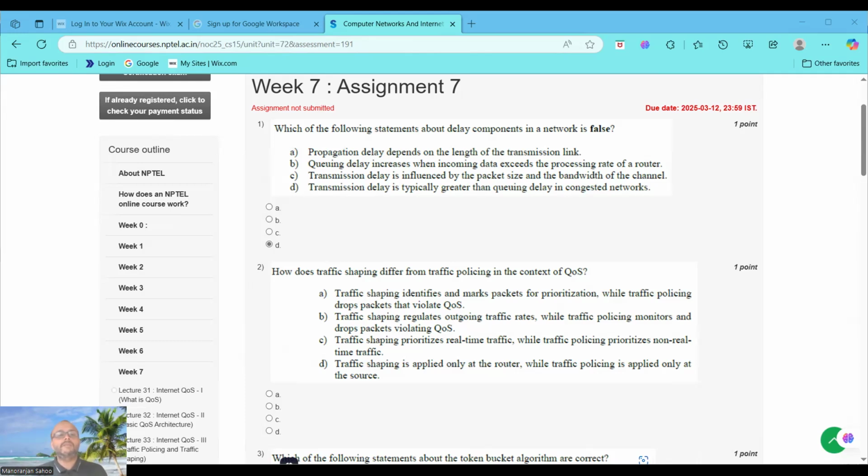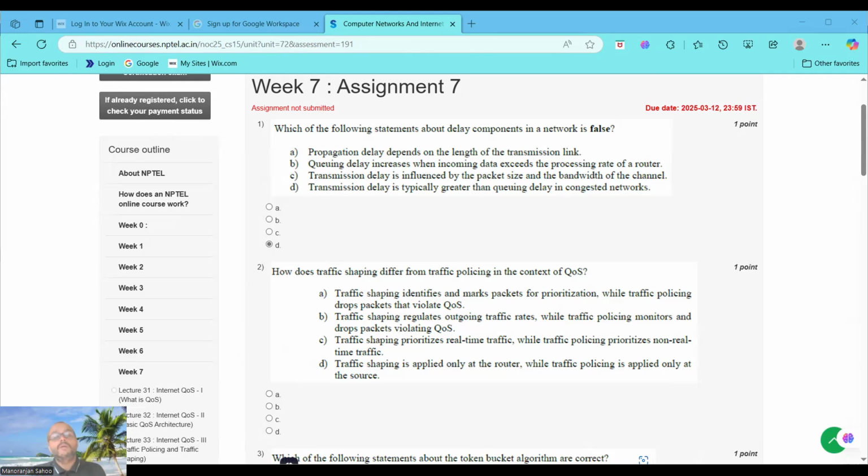This is a true statement, because propagation delay is the time taken for a signal to travel from the sender to the receiver across the physical medium, that is fiber optic cables or wireless links. It is directly proportional to the length of the link and inversely proportional to the speed of signal propagation in the medium, approximately 2 into 10 to the power 8 meters per second in fiber. This statement is true because the longer the link, the greater the propagation delay.